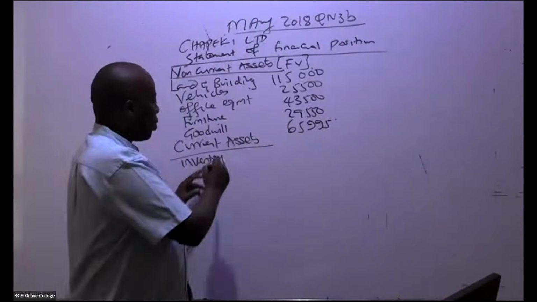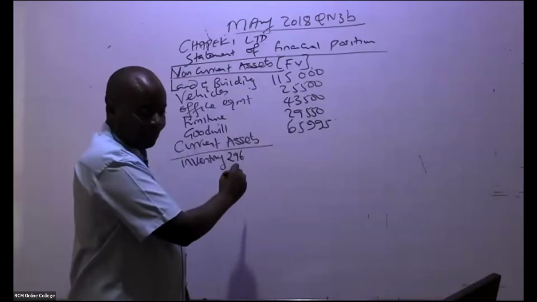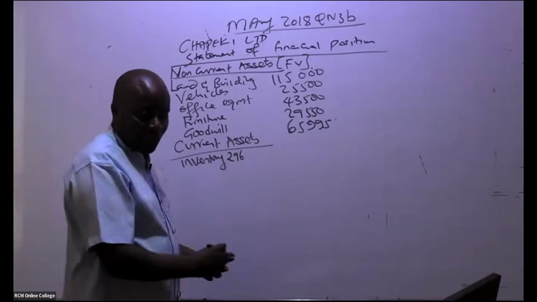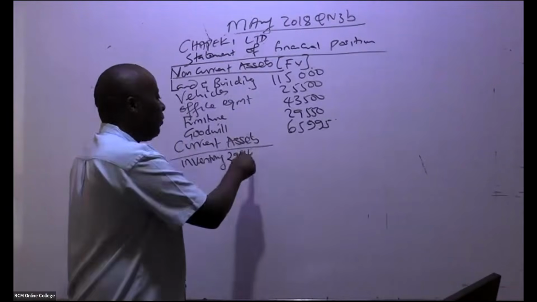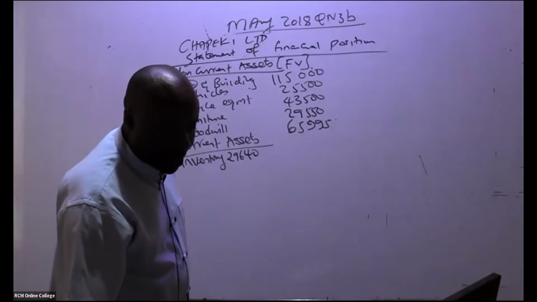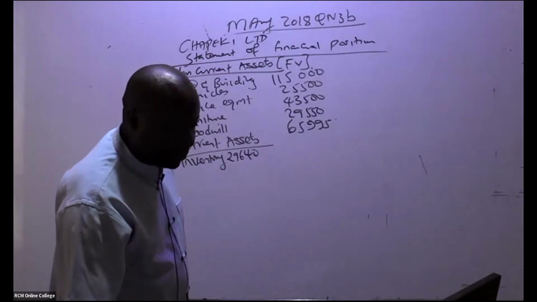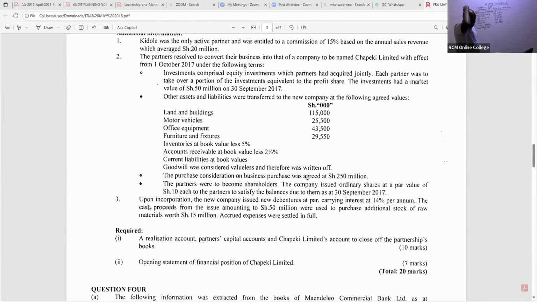Remember, in inventory, we got a figure of 29,640. But if you read the additional notes here, in inventory, you'll see something happened. Note 3: Upon incorporation, the new company issued new debentures at par, carrying interest at 14% per annum. The cash proceeds from the issue, amounting to 50,000, were used to purchase additional stock of raw materials. Raw materials are inventory, worth 15 million.